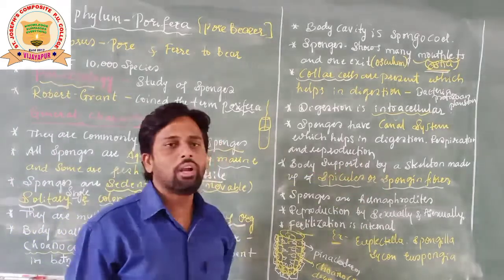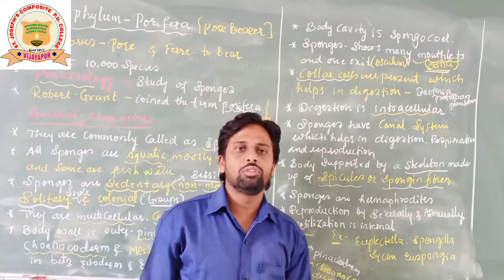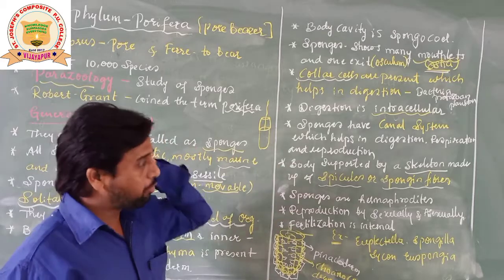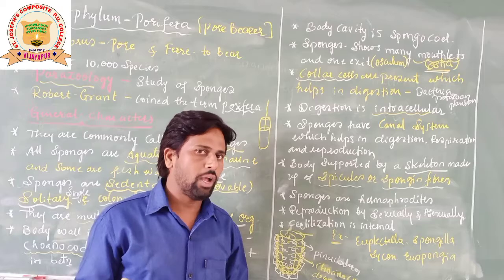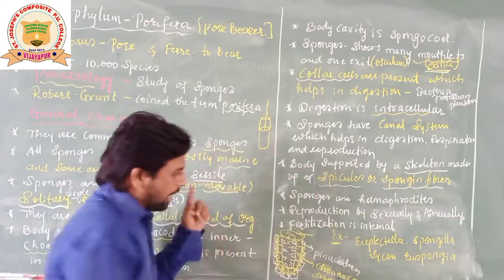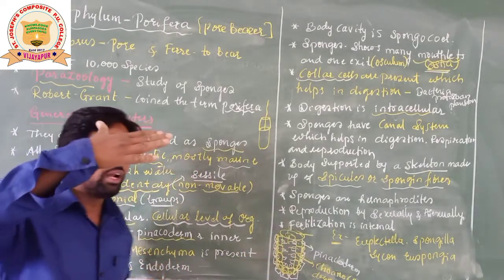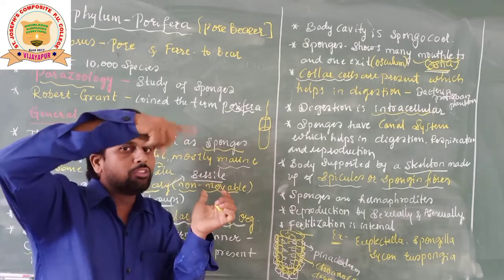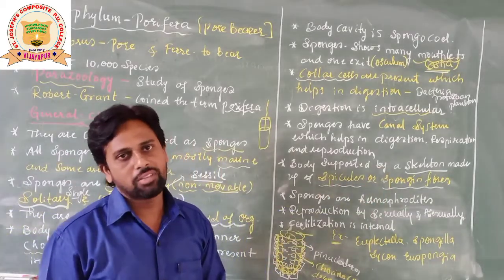Now, the body is supported by a skeleton made up of spicules and spongin fibers. Spicules or spongin fibers. So basically they are considered an endoskeleton, their internal skeleton, which is made up of spicules, and these spicules come in the mesenchyme, students. There is an outer layer called pinacoderm, the innermost layer is called choanoderm, and the middle is mesenchyma. In the mesenchyma, spicules or spongin fibers are present.